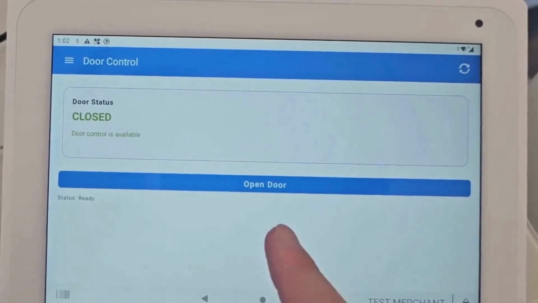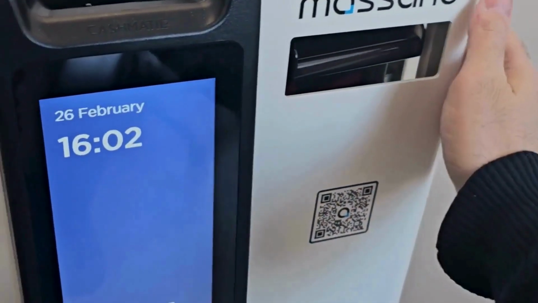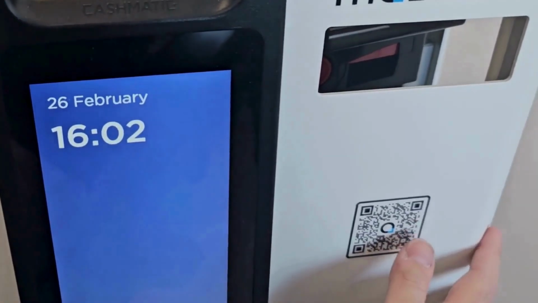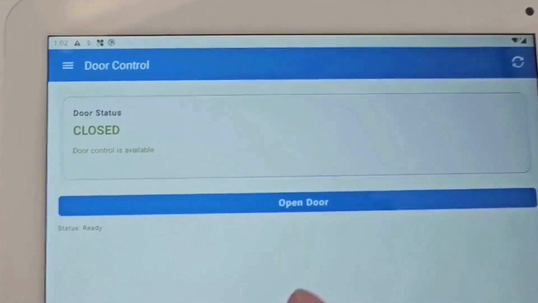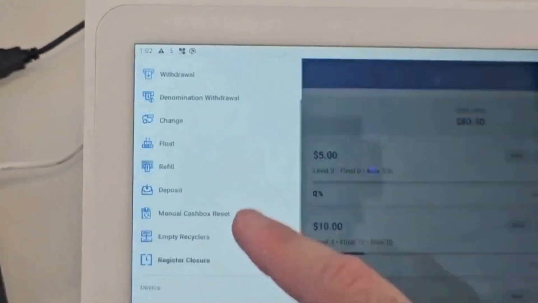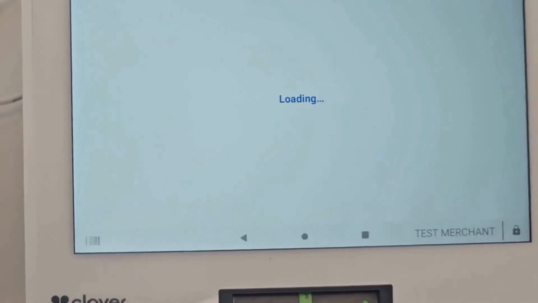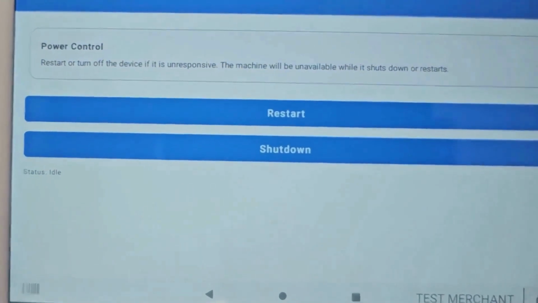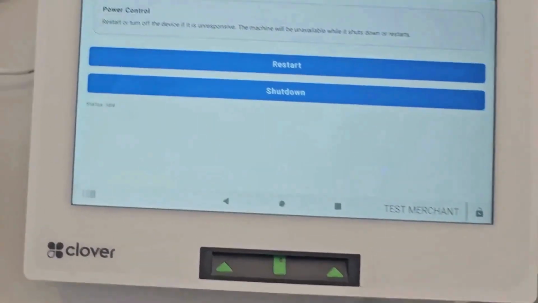If you press on door control, you can open the Cashmatic device to remove the cash box or to access the internal components when needed. And if you press on power control, you have the option to restart or shut down the device.